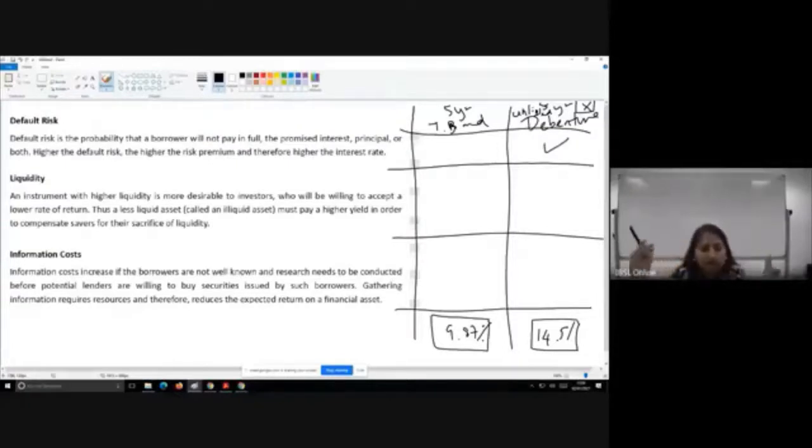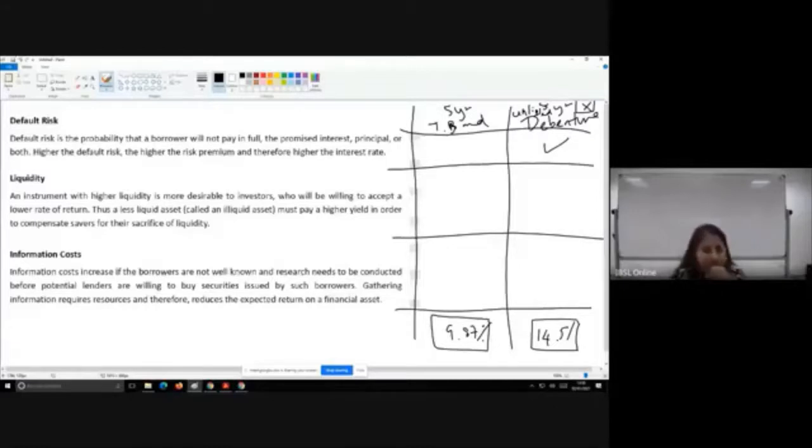Now let's move into liquidity. A treasury bond, widely acceptable security. There is a secondary market available for you to sell and get your money back. So on a liquidity level, the liquidity risk for a T-bond is very, very minimal. But the debenture here that we are talking about is an unlisted debenture. Okay, unlisted debenture meaning it's not available in the Colombo Stock Exchange to be easily traded. So because of that, there can be certain difficulties for you to get out of the debenture.